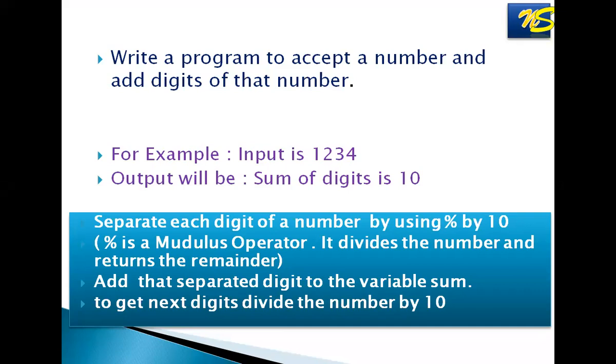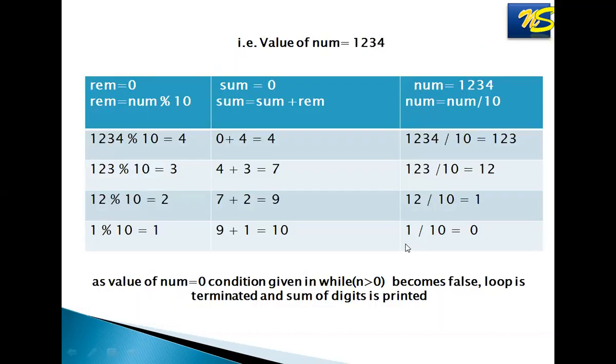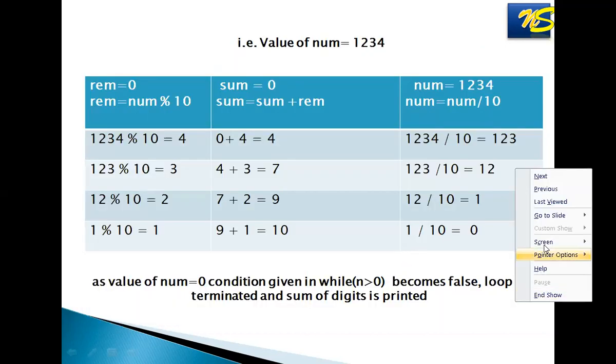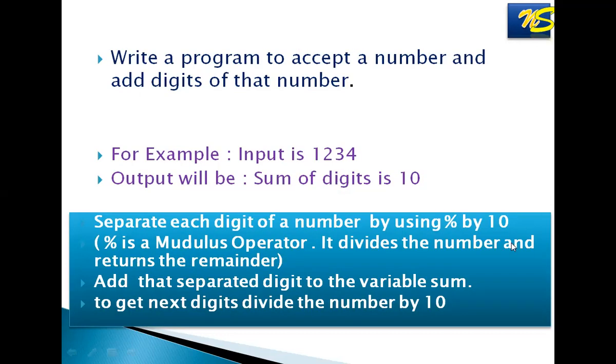So what we are going to do over here, we are going to use the modulus operator for separation of the digits. Each digit will be separated, but we will not be separating from the left side; we'll be separating from the last digit. The last digit will be separated, then the second last digit will be separated. This way we'll be separating one digit at a time from the right-hand side. Now for separation, we'll be using the modulus operator. What is the modulus operator used for? The modulus operator is used to get the remainder. It divides the number and retains the remainder.